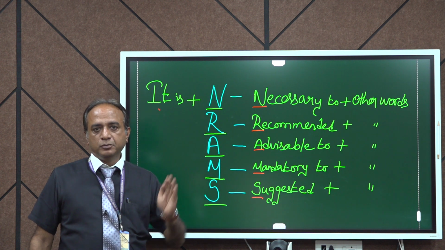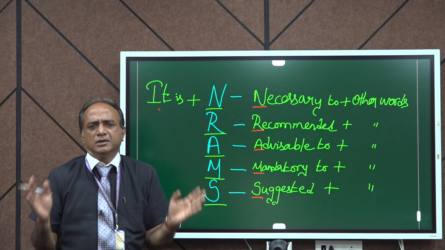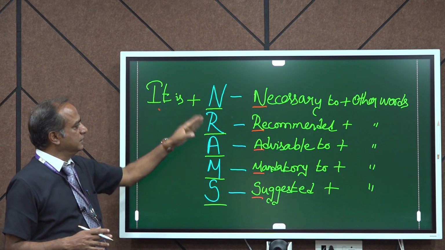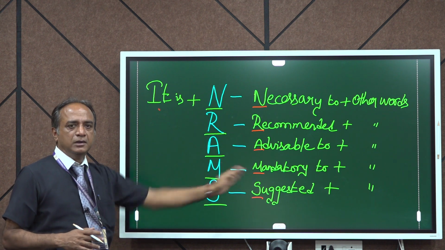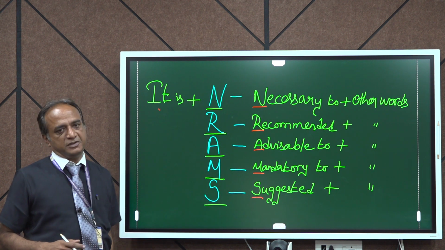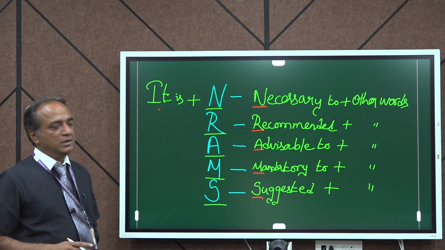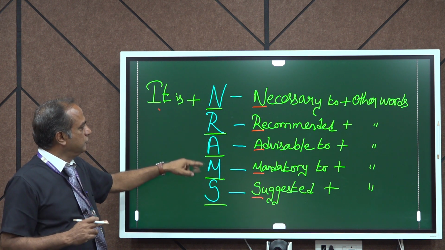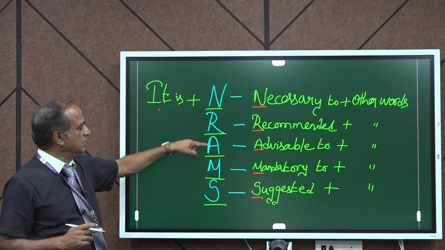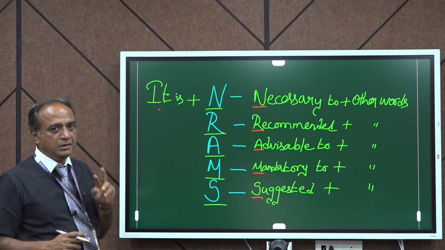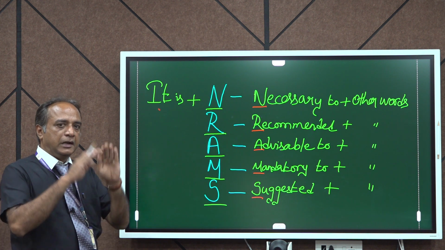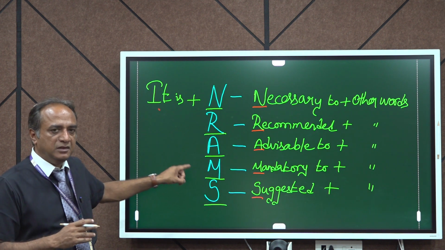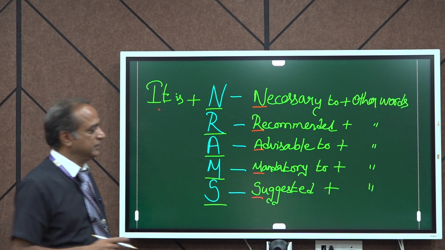Okay? So before this, what you are going to do is very, very simple. The only thing you are adding is it plus be verb. So it is necessary, it is recommended, it is advisable, it is mandatory, it is suggested. And there is one more structure, because I told you 7, but we have discussed only 5: 1, 2, 3, 4, 5. Let's see the remaining 2, and we will see how we are going to frame sentences by using these expressions. 5 plus 2, totally 7.